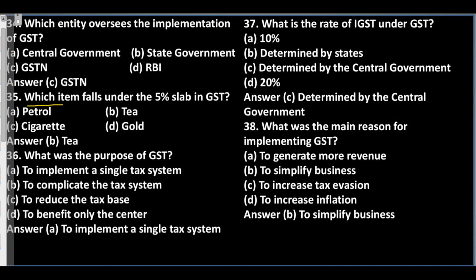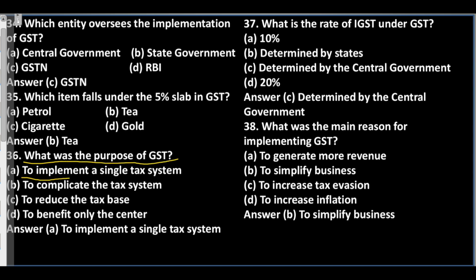Question 35. Which item falls under the 5% slab in GST? A. Petrol. B. Tea. C. Cigarette. D. Gold. Answer: B. Tea.